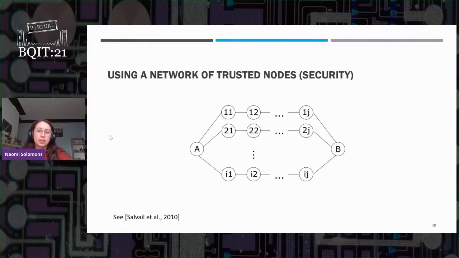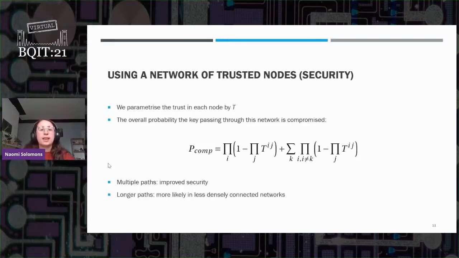Now we're going to complicate that a little bit in the case that, for example, it's not easy to find one completely trusted node. And we're going to say they're going to use a network of trusted nodes. In this case, we're using a framework developed in a paper from 2010, and we're saying there are multiple non-overlapping paths. This is a slightly simplified topology. More complex topologies are discussed in a little more detail in the paper. So we've labeled every path by I and each user in the path by J. And then each of those users we're going to parameterize by some level of trust T.